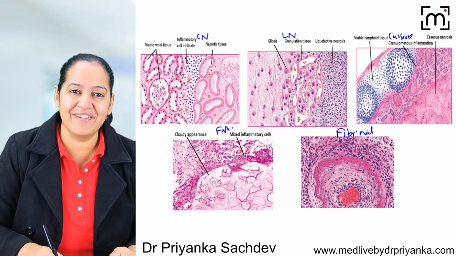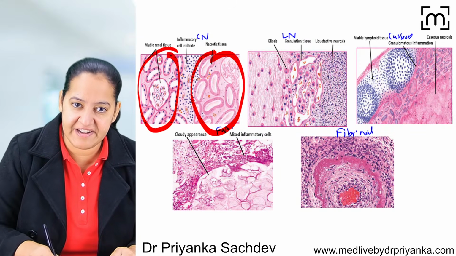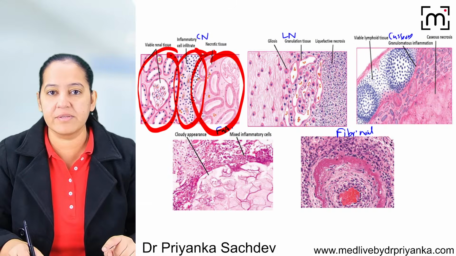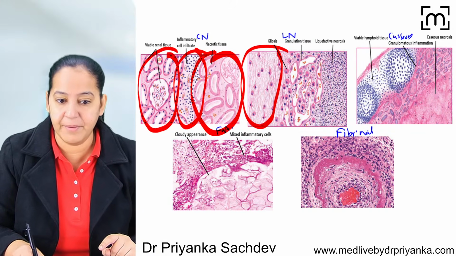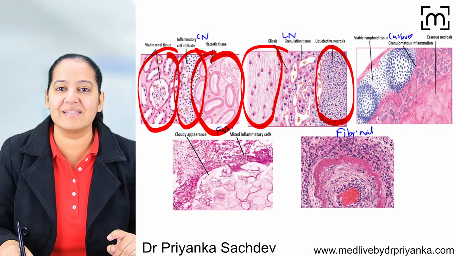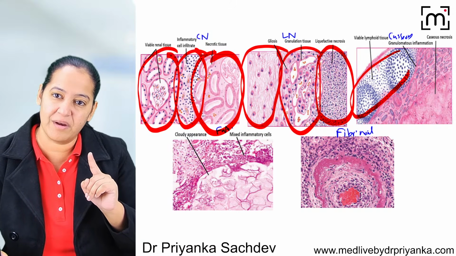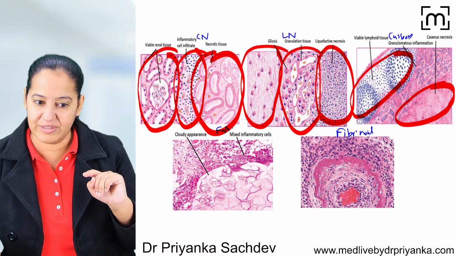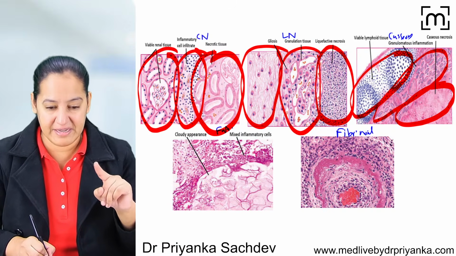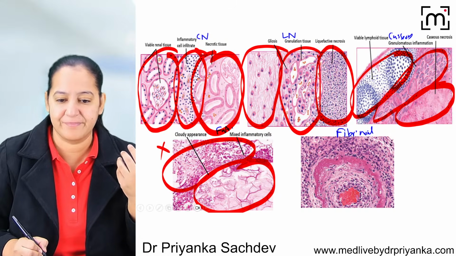Okay, here in coagulative necrosis, on one side I can see normal kidney, live kidney. On the other side I can see the dead kidney, the coagulative necrosis. At the junction I can see the inflammation. In liquefactive necrosis, on one side I can see the normal brain because it occurs in brain. On the other side I can see the liquefactive necrosis brain, and at the junction I can see the inflammation. This is the inflammation. In the third diagram, in caseous necrosis, on one side I can see the normal lymph node. On the other side I can see the necrotic lymph node, the caseous necrosis, and at the junction I can see the inflammation. In the fourth diagram, in fat necrosis, here is the necrotic tissue and here is the inflammation. On the other side the normal diagram is missing, but it's okay.